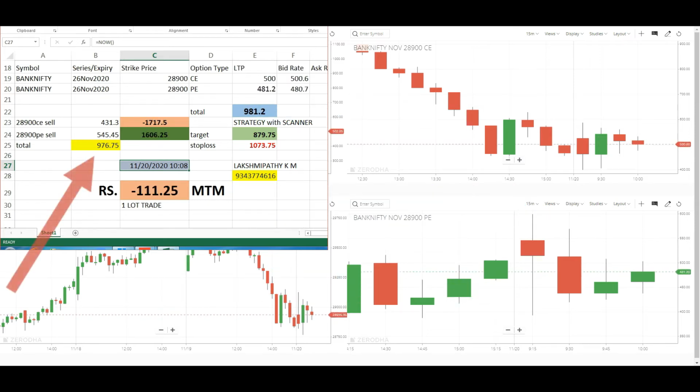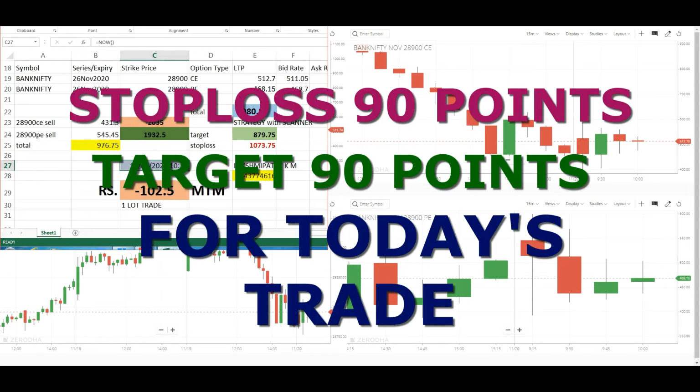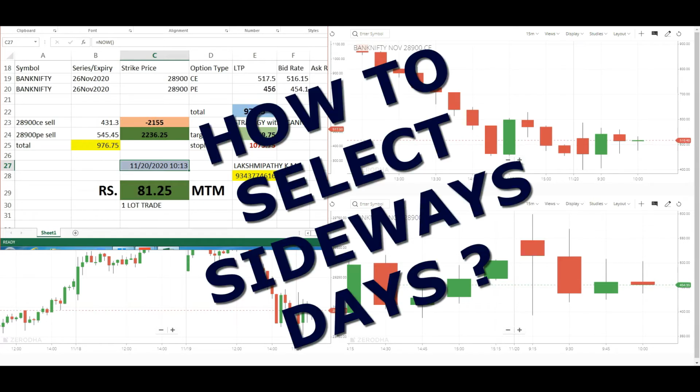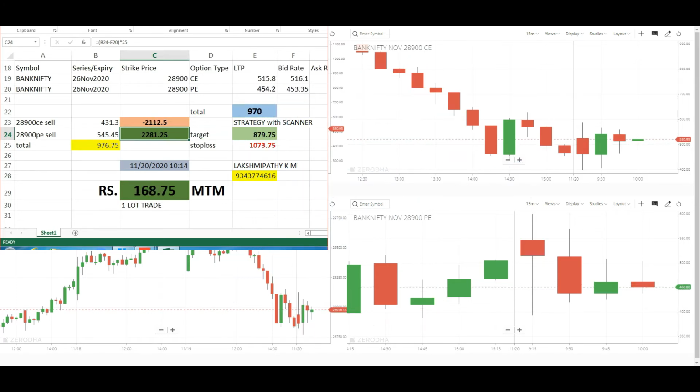For today's trade, our target is 90 points and our stop loss is also 90 points. Now combining both premiums, call and put, we estimated that our target should be booked once it touches 880 points and our stop loss is 1080 points. In terms of rupees, it is 2250 rupees profit target and stop loss is at 2250.